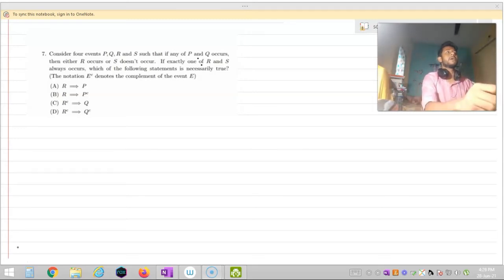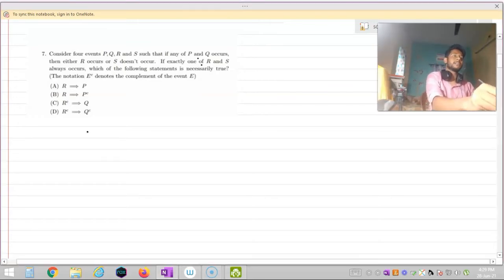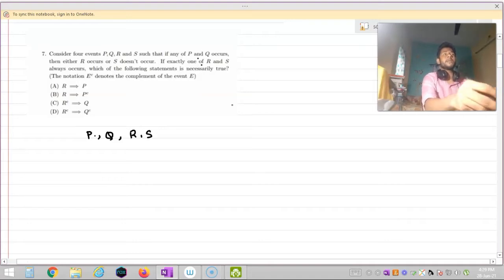So I can write P, Q, R, S as a set. Now any of P and Q means P union Q, and R occurs or S doesn't occur means R and S complement.